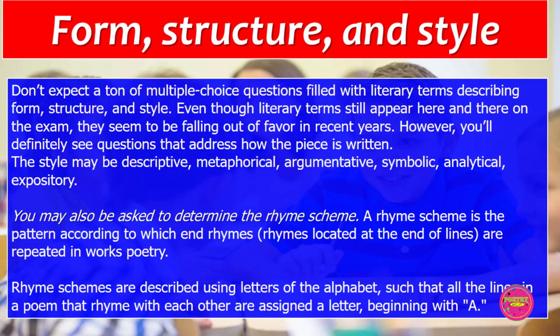You may also be asked to determine the rhyme scheme of the unseen poetry. A rhyme scheme is a pattern according to which end rhymes are repeated in a work of poetry. Rhyme schemes are described using letters of the alphabet such that all the lines of the poem that rhyme with each other are assigned a letter beginning with A.